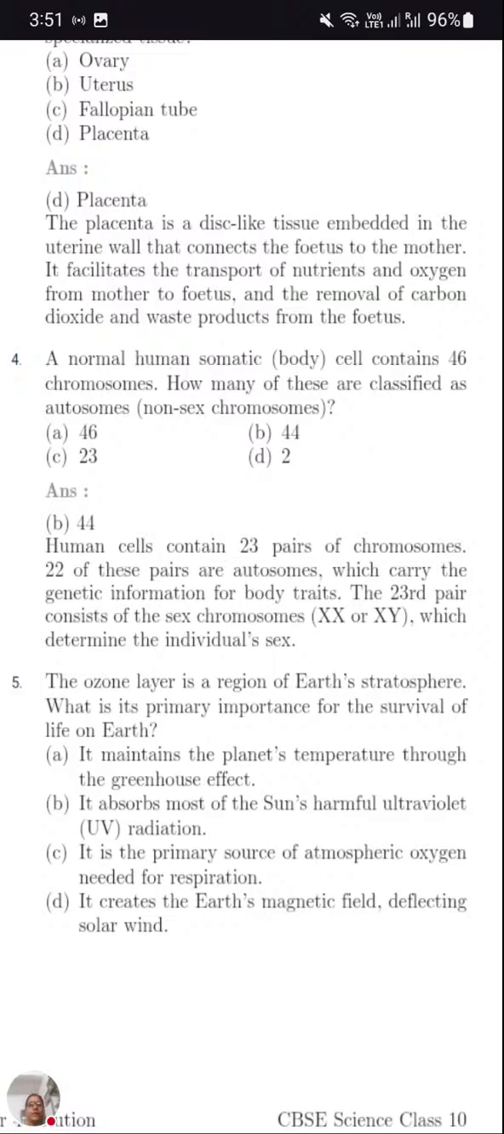44 autosomes are there and one is a sex chromosome. So one pair of sex chromosomes is there and 22 pairs of autosomes are there. So 22 pairs, it will be 44, 22 multiplied by 2. So let's have the explanation once.